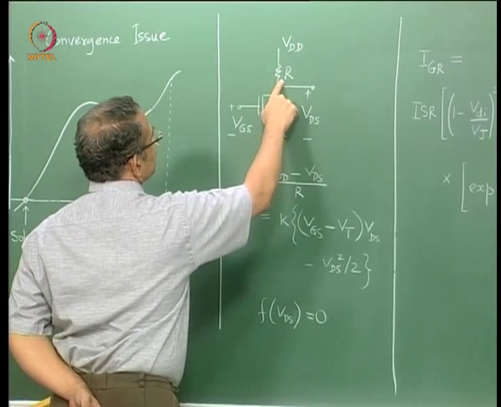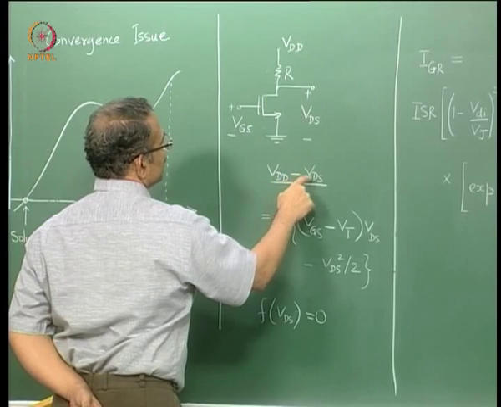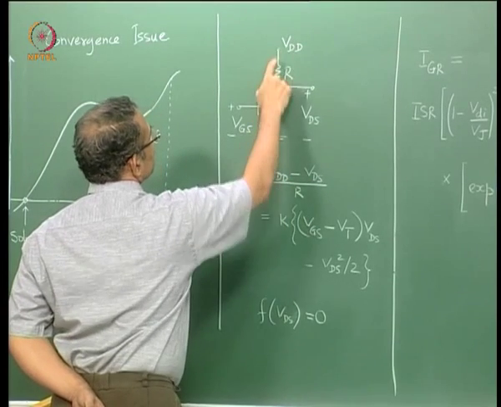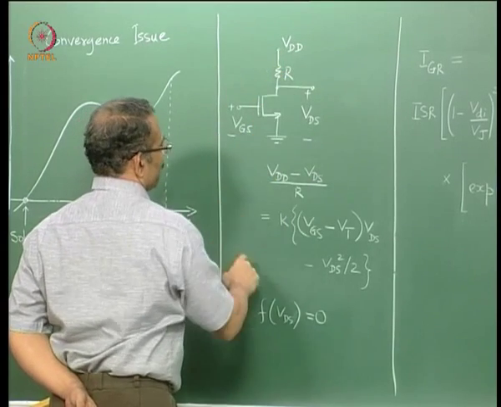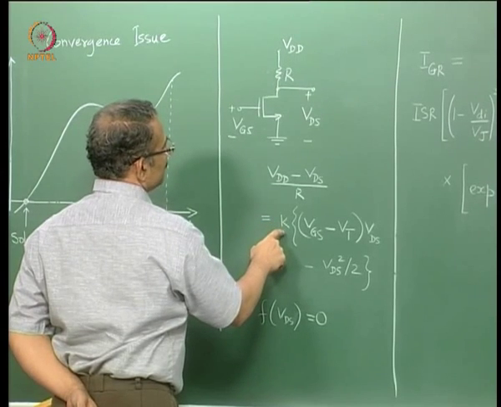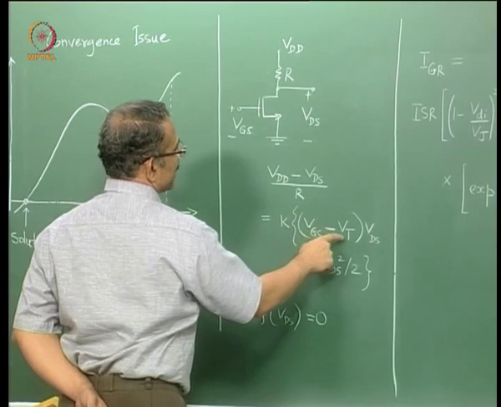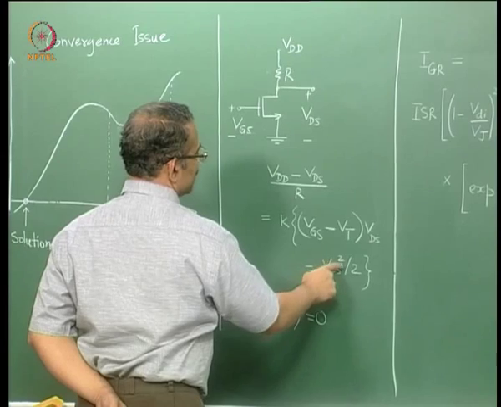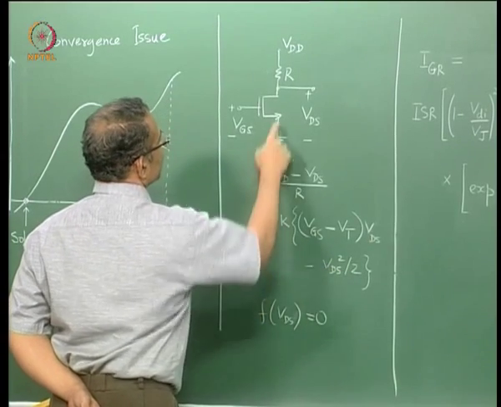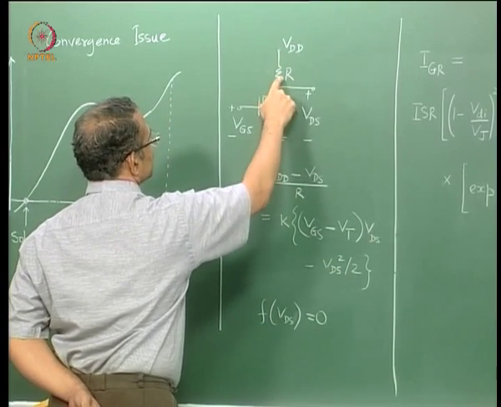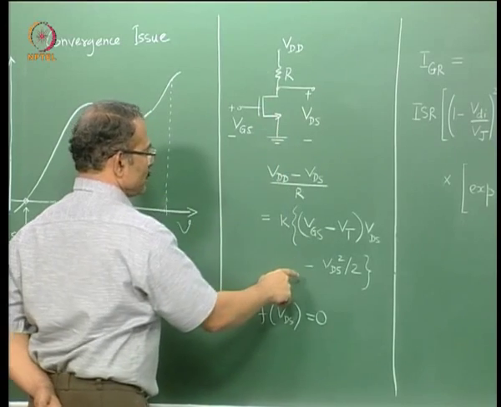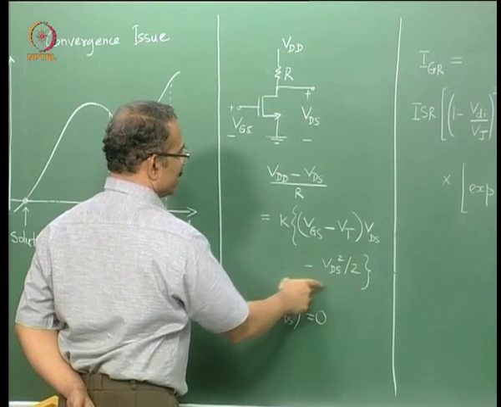The current through the resistance R is given by VDD minus VDS by R, this voltage minus this voltage by R, and it is equal to K times (VGS minus VT) into VDS minus VDS square by 2. So this represents the current through the MOSFET. So you equate the current through the resistance to the current through the MOSFET. Use Kirchhoff's current law and you get this equation.